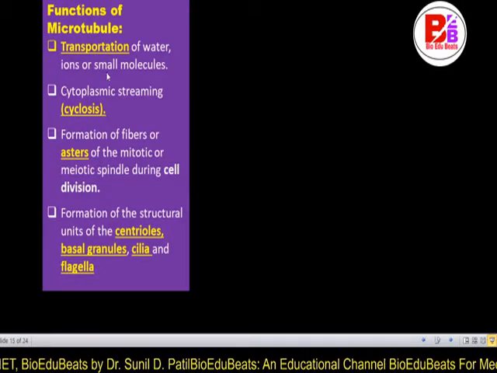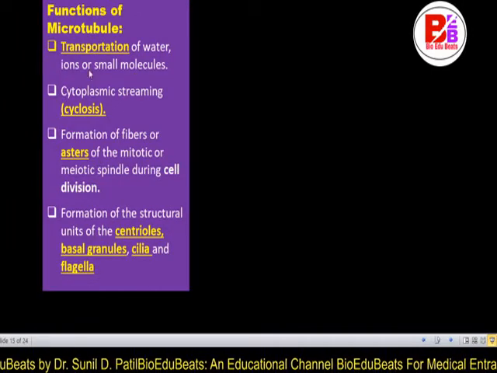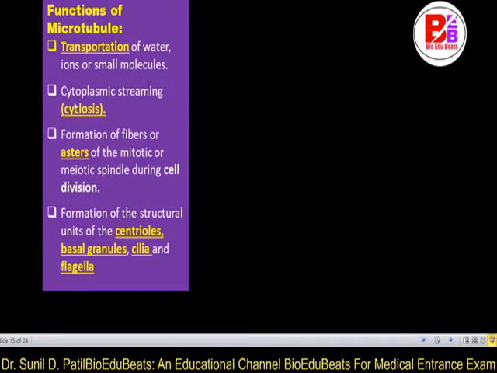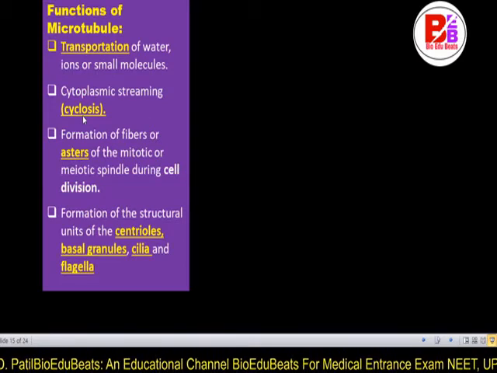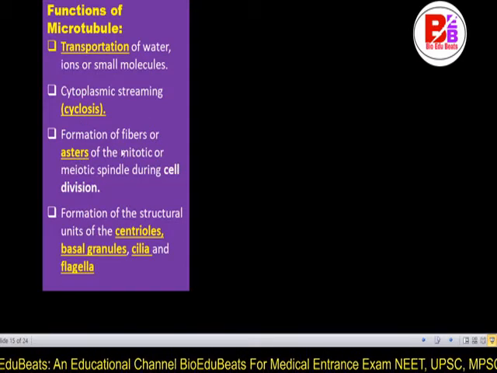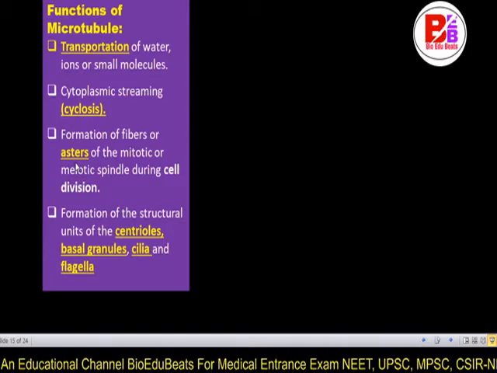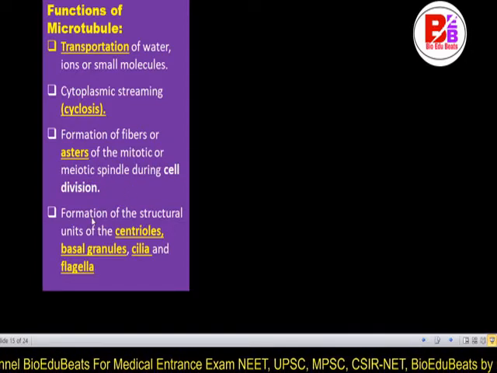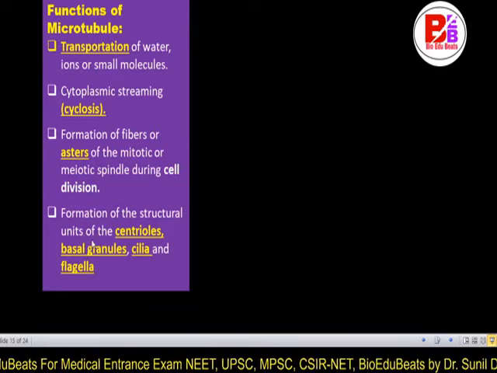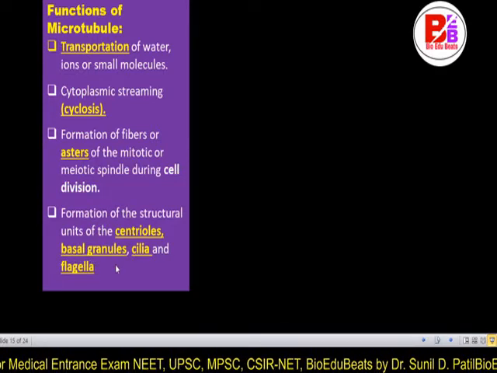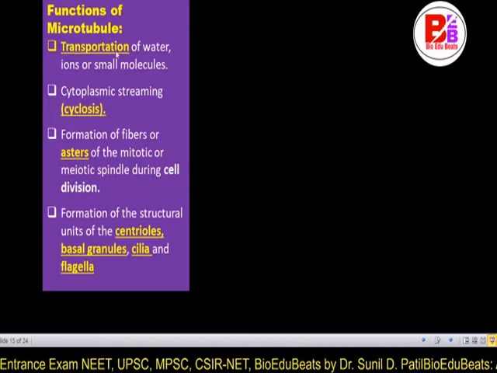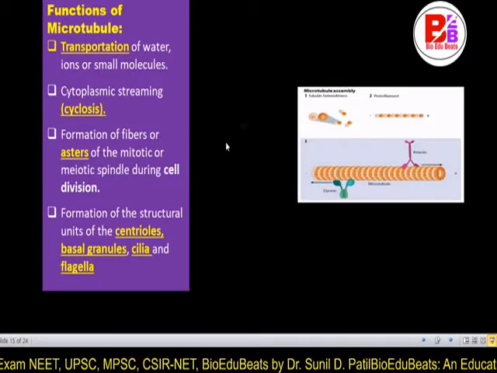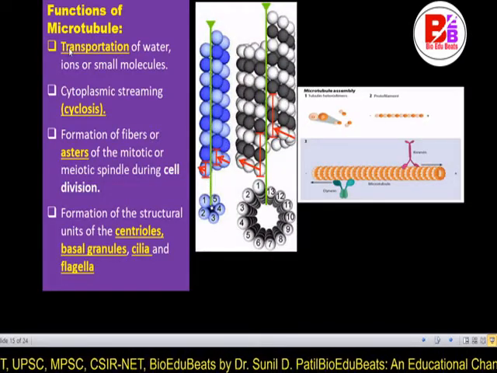Then the functions of microtubule: the transportation of water, ions and small molecules, cytoplasmic streaming, that is cyclosis, and the formation of fibers or the formation of aster in mitosis and meiosis, that is spindle formation. They also form structural units: the centriole, basal granule, cilia and flagella. These are the important functions of the microtubule.